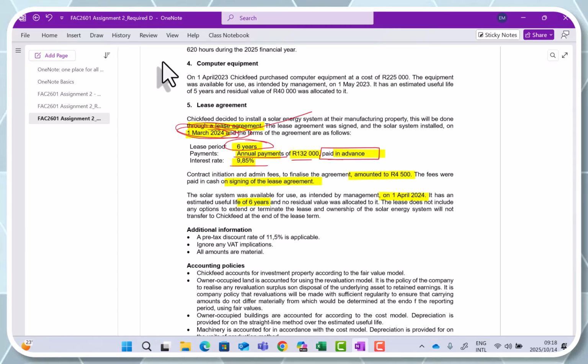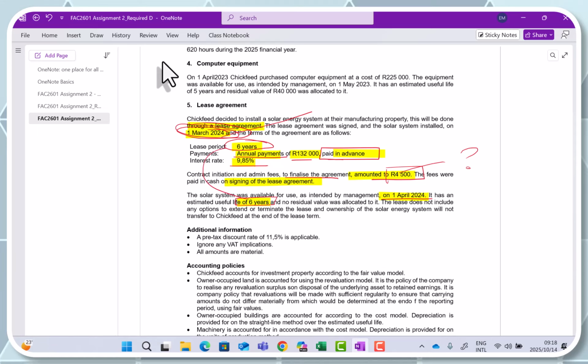Then also important, we are told there are contract initiation and admin fees to finalize the agreement, and that is 4,500 Rand. So what does this mean? We must then determine whether this must be capitalized to the cost of the right of use asset or not. Then it says the solar system was available for use as intended by management on the 1st of April 2024, and it had an estimated useful life of 6 years.